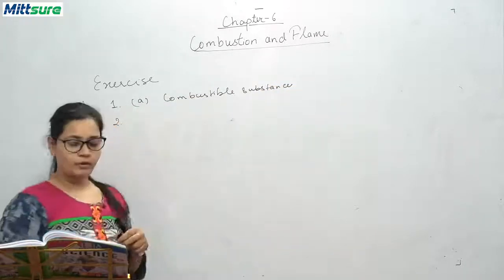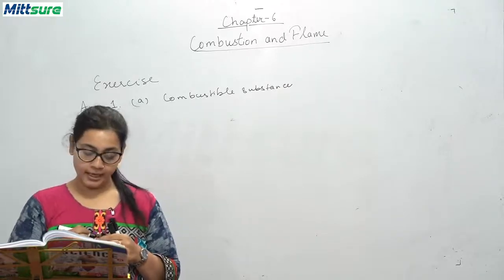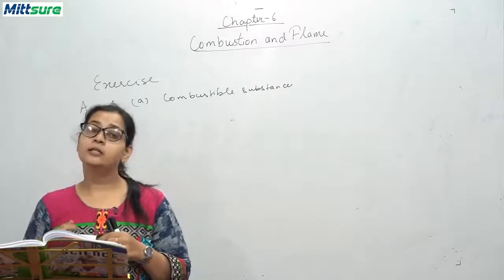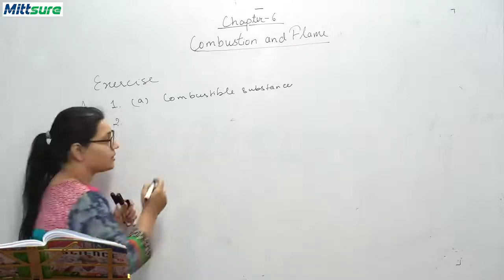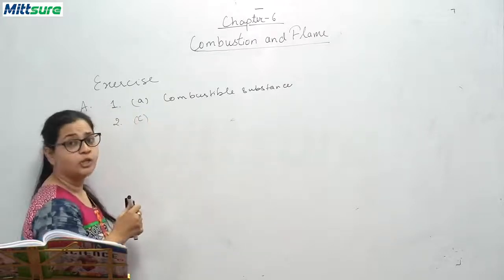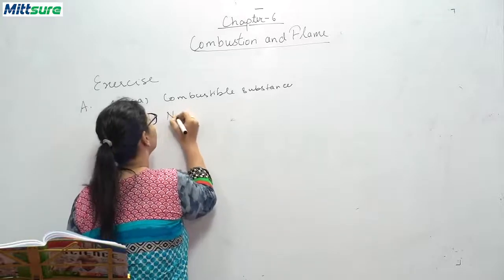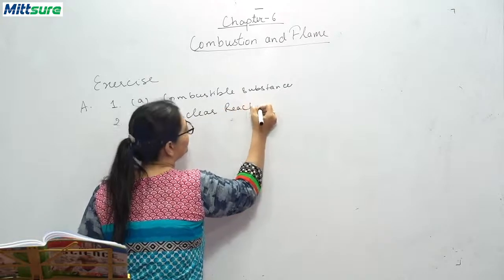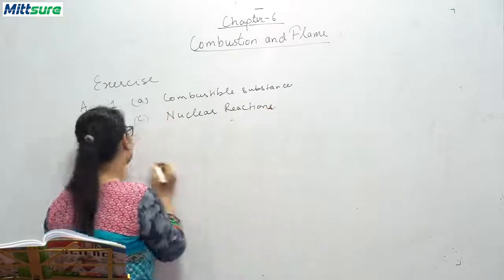Second, heat and light in the sun are produced by A combustion, B explosion, C nuclear reaction, D none of these. So the right answer is C, nuclear reaction. This topic, nuclear reaction, you will be studying in your higher classes.